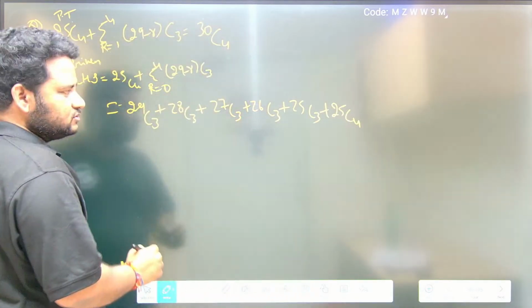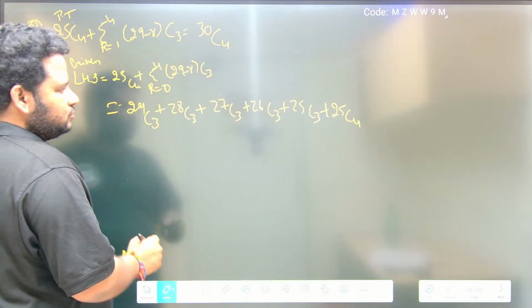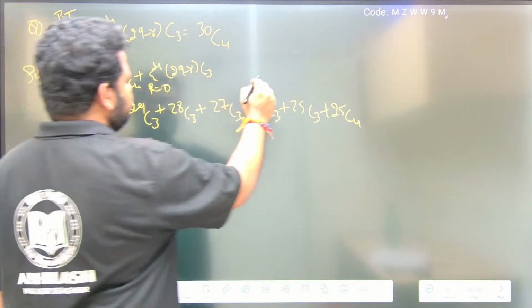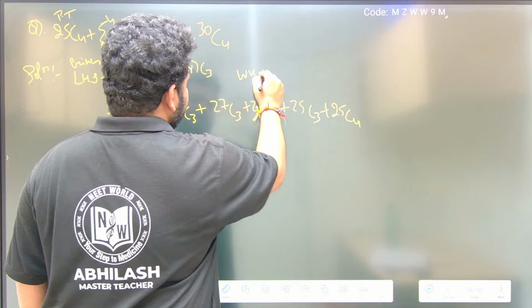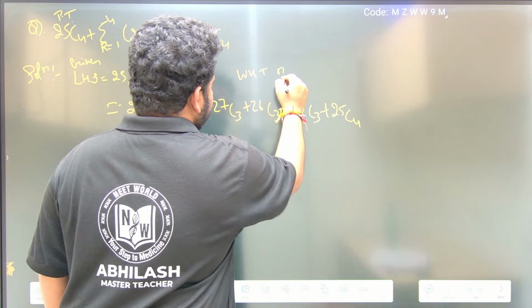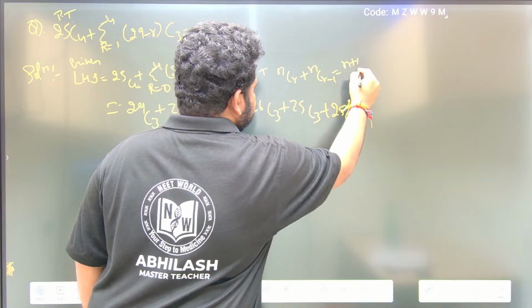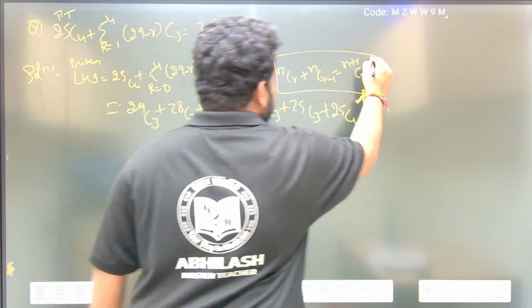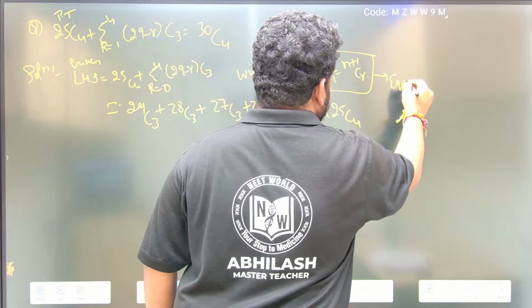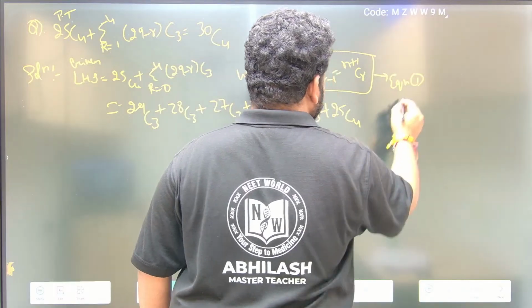Now I'll use the result. We know that nCr plus nC(r minus 1) is equal to (n plus 1)Cr. Let this be result 1.